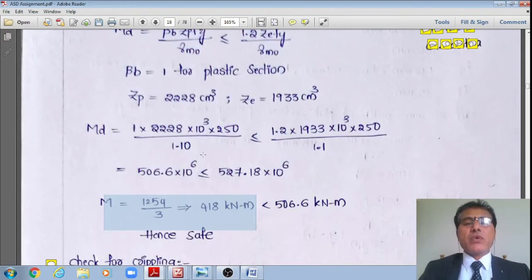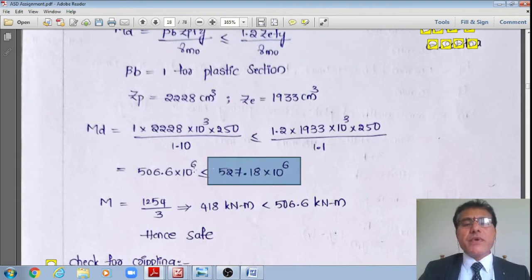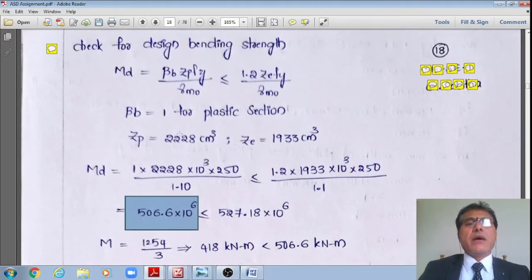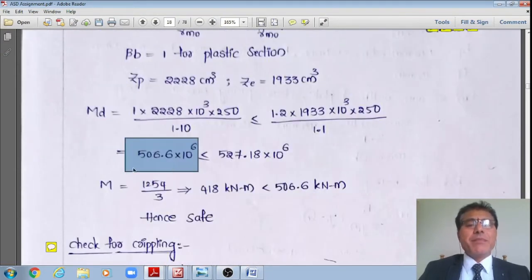It should be less than or equal to 527.18 into 10 to the power 6 Newton mm. However, 506.6 is less than 527.18. Therefore, it is okay. Let us say if you get this result as say 566.6, it should be less than or equal to 527. Then you restrict this value to 527 only. Therefore, we are getting this as okay. Therefore, I will take the design bending strength or design bending capacity as 506.6.